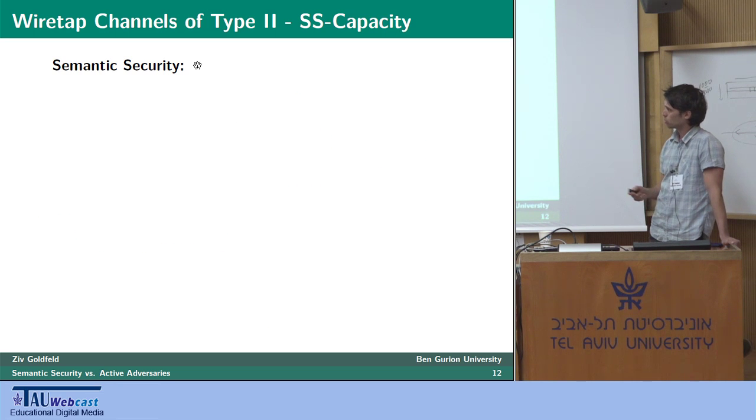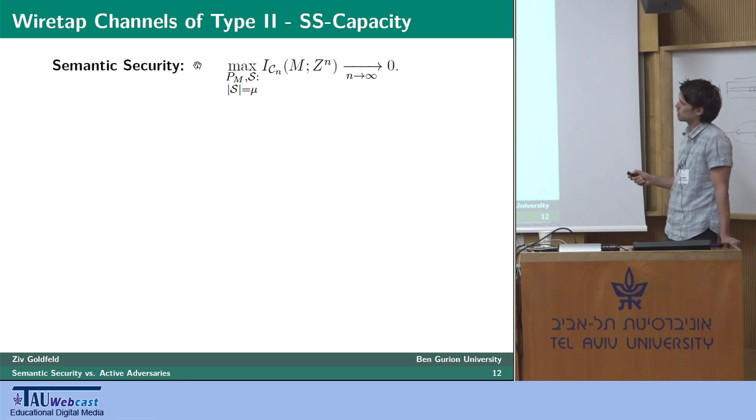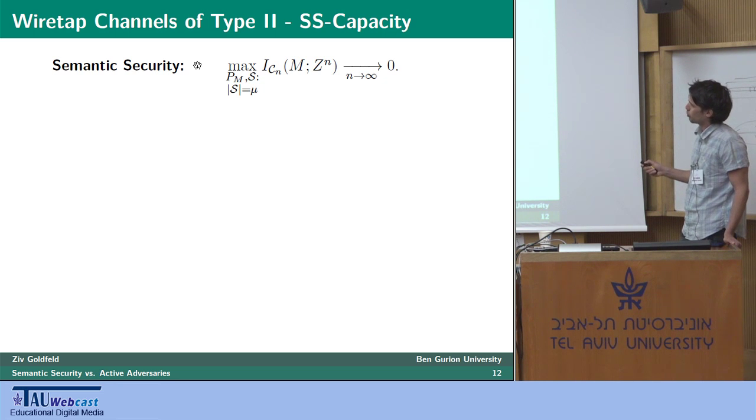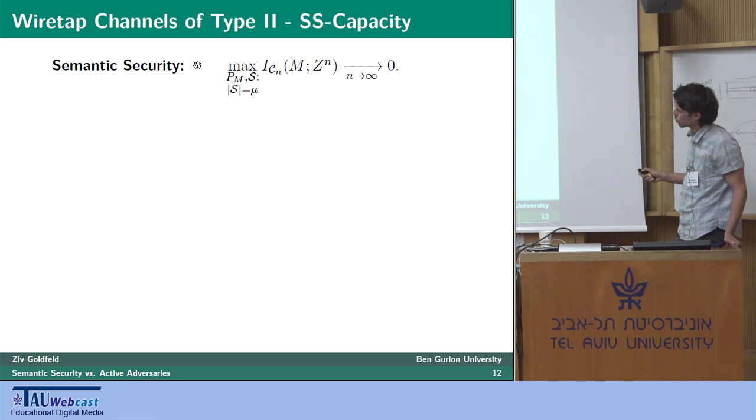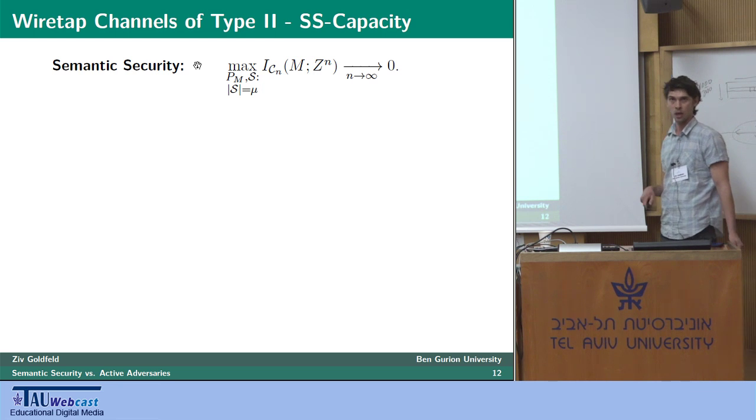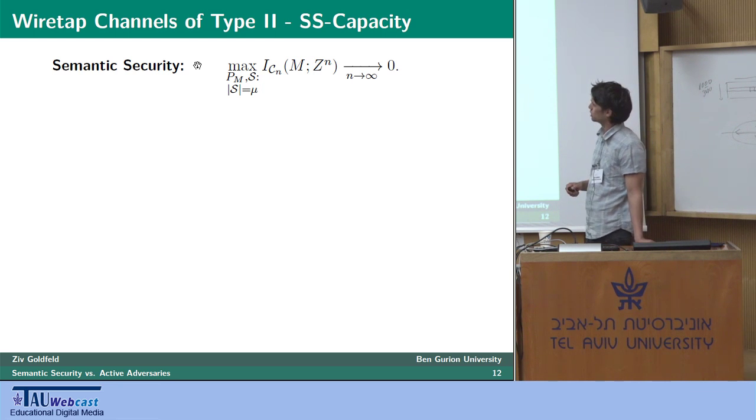What we are able to do is, first of all, consider semantic security, which for the wiretap channel of type 2 looks as the maximized information leakage that should vanish when the maximization is over all choices of subset, but even more so over all choices of message distributions P_M.